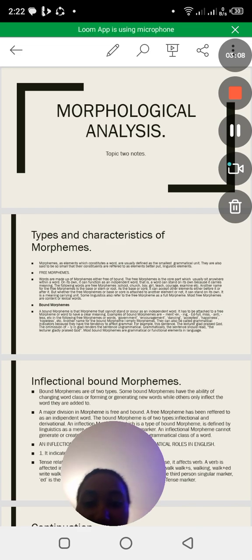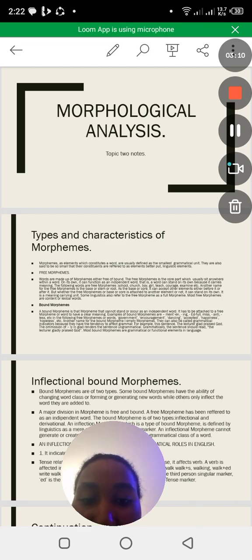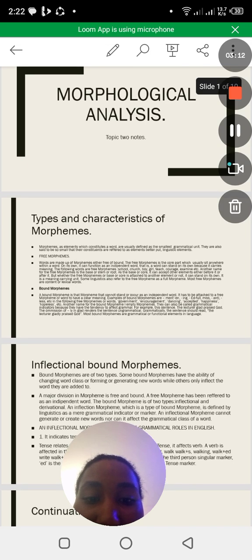As the base or core, it can accept other elements either before it or after it. But whether the free morpheme or base is attached to another element or not, it can stand on its own. It is a meaning carrying unit.